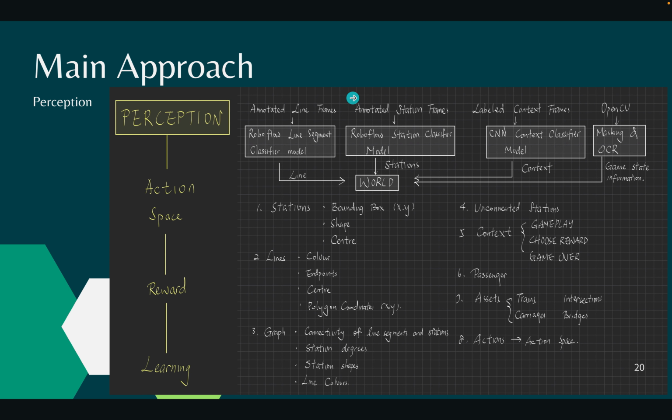So for perception, we use detectors for lines and stations, and then we also had a context classifier classifying whether it is in-game status, or we need to choose weekly rewards, or whether we are already dead. And we also used OpenCV and OCR methods to isolate game state information such as passenger throughputs and all that. And then we packed all of this information into a global dictionary called world to pass over to action space.